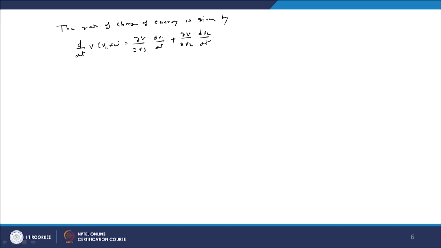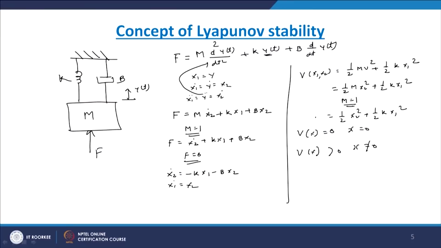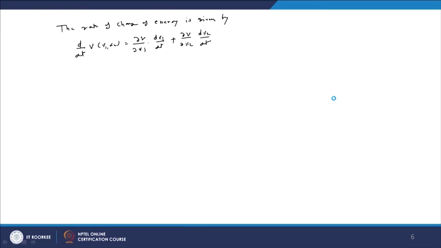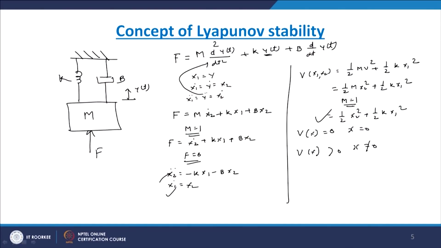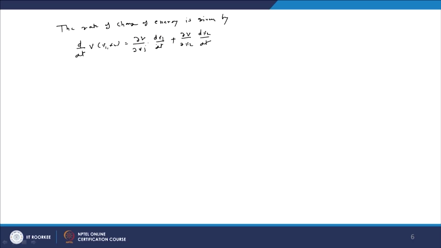Now, this equation we have written, we have got del V by del x1. So, V function we have already taken here, and what about dx1 by dt and dx2 by dt? So, dx1 by dt equals x1 dot and dx2 by dt equals x2 dot. So, we have already values of x1 dot, x2 dot. So, we replace the values of x1 dot, x2 dot in this equation, and this del V by del x1 and del V by del x2 we calculate from this.